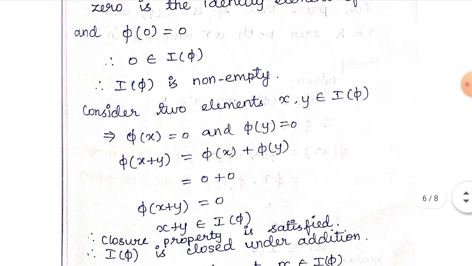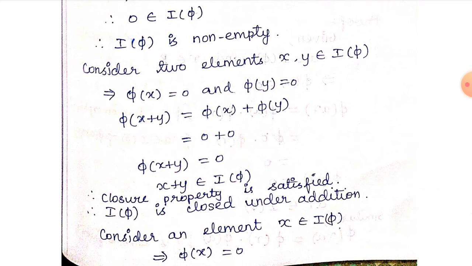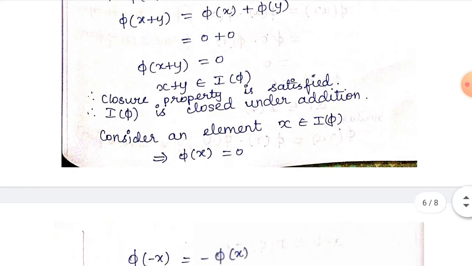Consider two elements x comma y belonging to I of phi. So I of phi means phi of x is equal to 0 as well as phi of y is also 0. So take phi of x plus y, which is equal to phi of x plus phi of y, because phi is a homomorphism, so we can split this. So 0 plus 0 means 0. So phi of this is 0, which means surely x plus y belongs to I of phi. So closure property is satisfied. So I of phi is closed under addition.